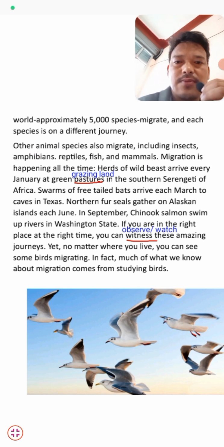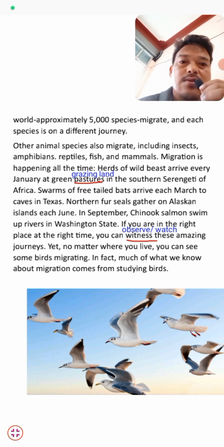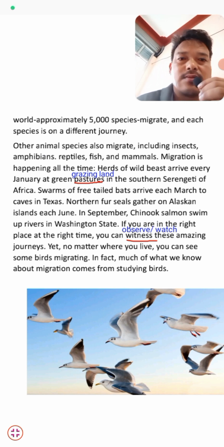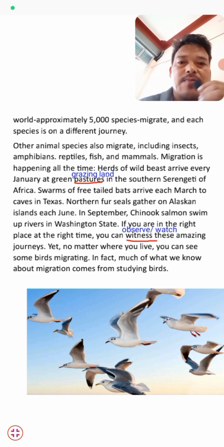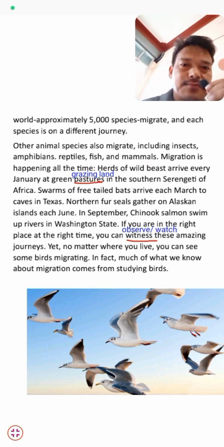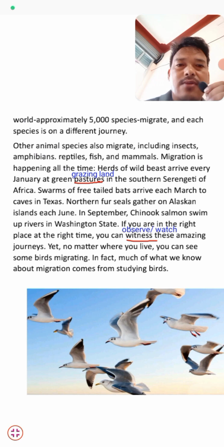Other animal species also migrate, including insects, amphibians, reptiles, fish, and mammals. So, students, besides birds, there are some animals that also migrate. Migration is happening all the time. It has become a phenomenon among animals and birds.